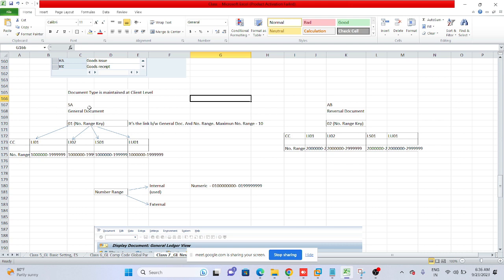So we have various document types like SA. For now we are studying this GL topic, right? Right now I will explain this GL document type and the number range related to that. How are we going to maintain this number range in that document type? Because whenever a business transaction is posted, a document number is generated.